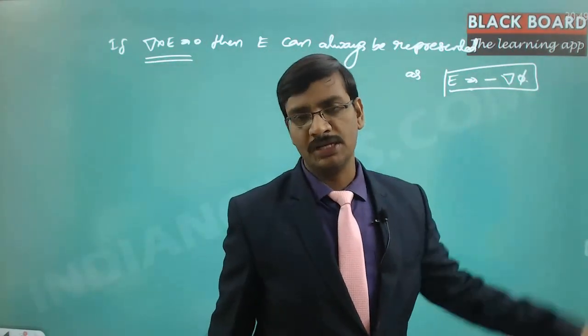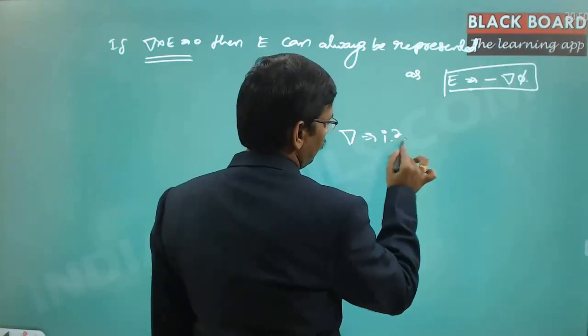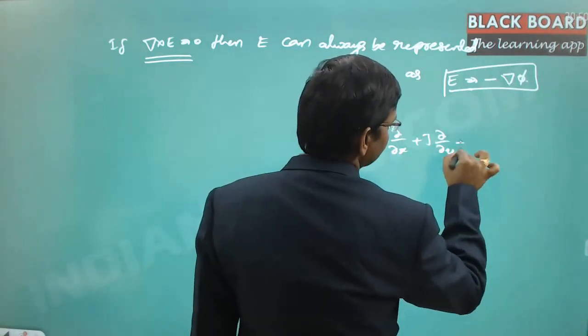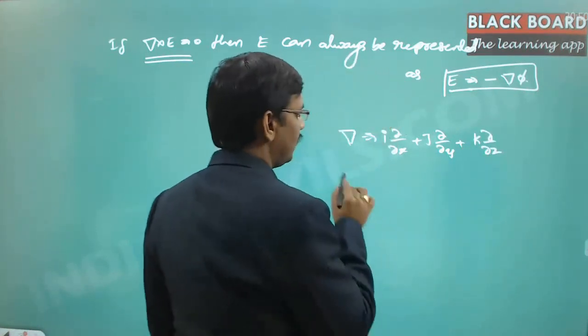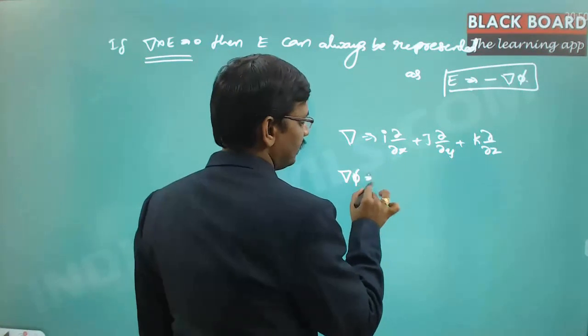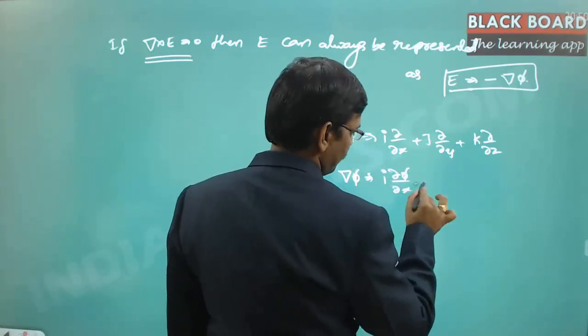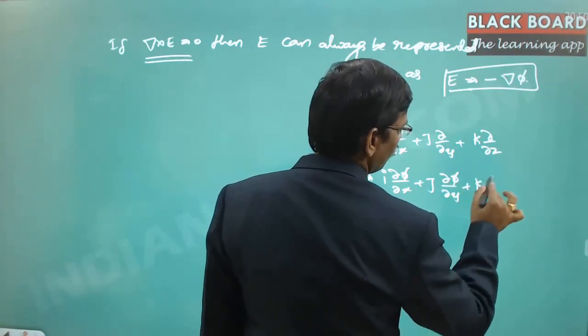E is equal to minus del phi, where del is equal to i dou by dou x plus j dou by dou y plus k dou by dou z, right? So del phi is equal to i dou phi by dou x plus j dou phi by dou y plus k dou phi by dou z.